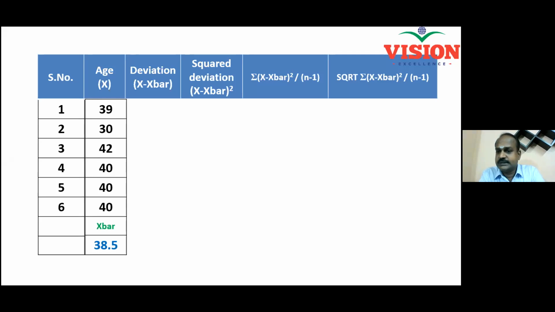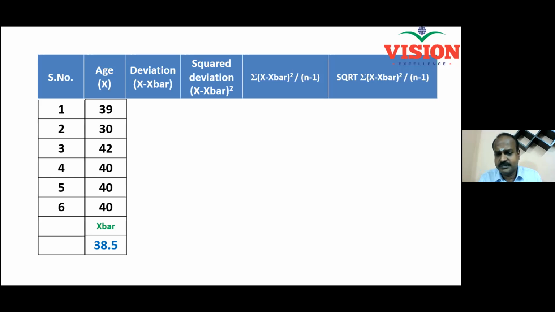Height is a continuous data that will follow normal distribution. Weight is a continuous data that will follow normal distribution. Dimension is a continuous data that will follow normal distribution. Strength of a material is a continuous data that will follow normal distribution. Cycle time is a continuous data that will follow normal distribution. Lead time, throughput time, right?